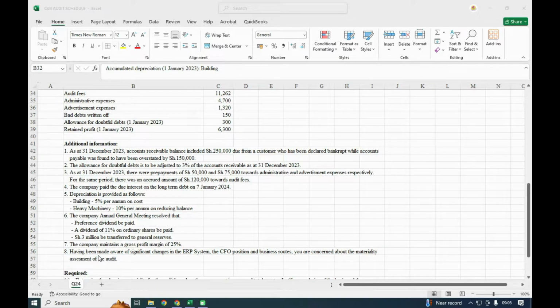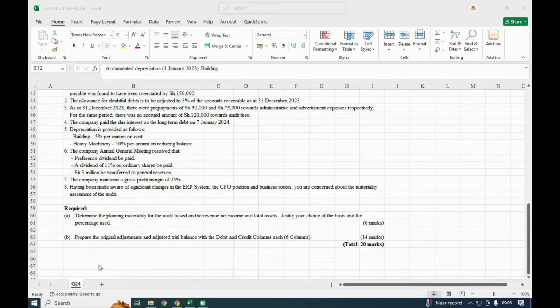Having been made aware of the significant changes in ERP system, the CFO position, and business routes, you are concerned about the materiality assessment of the audit. So you are required to determine the planning materiality for audit based on the revenue, net income, and total assets. Justify your choice of the basis and the percentages used. Then prepare original, adjustments, and adjusted total balance with the debit and credit column each. So 6 columns that we need.